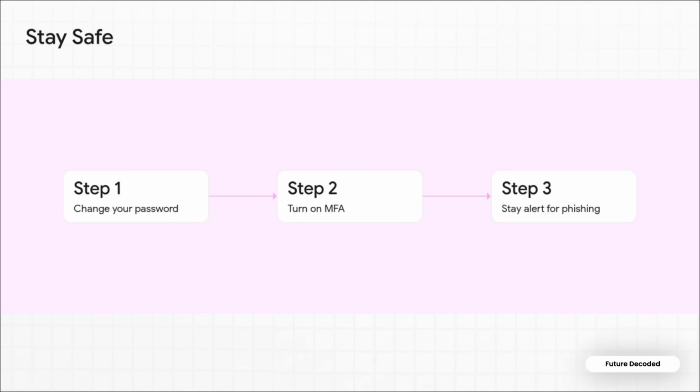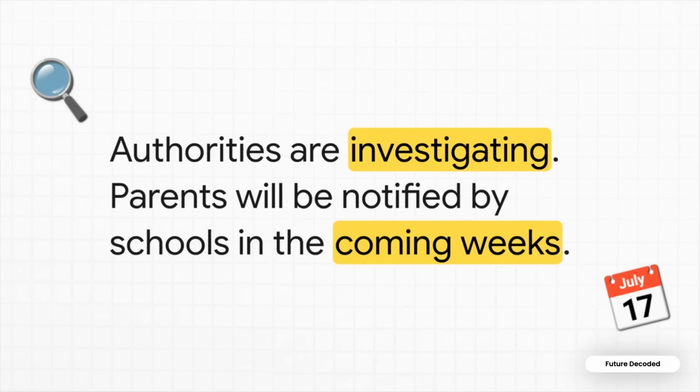Because names and emails were stolen, you've got to be incredibly suspicious of any unexpected emails or messages asking for further personal information. The hackers now have the contact details needed to attempt these really targeted scams. It's also super important to remember that this situation is still developing. Authorities and educational institutions across the globe are actively investigating the full scope of the incident. Under various state laws and institutional policies, parents and students will be officially notified by their specific school districts in the coming weeks, just as soon as more concrete information is verified by Canvas's parent company.